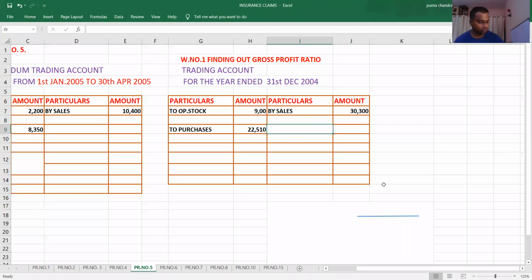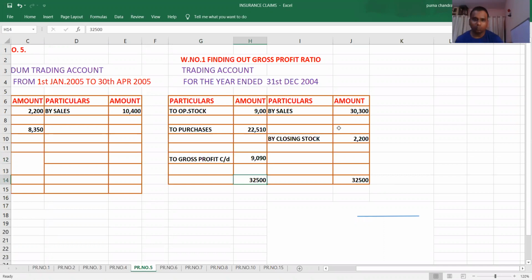So what is your closing stock? 2,200. So we have the information on debit side and we have information on credit side. What is your total credit? 32,500. So automatically, what is your gross profit? 9,090. Difference amount. Difference between credit and debit.